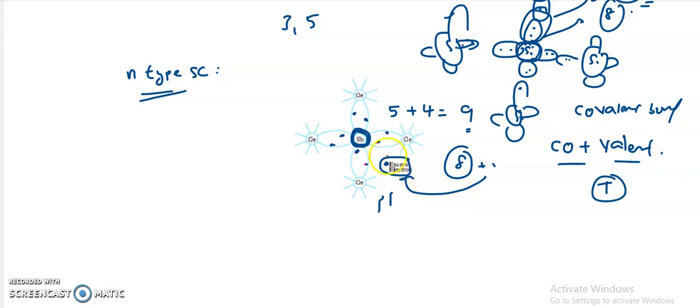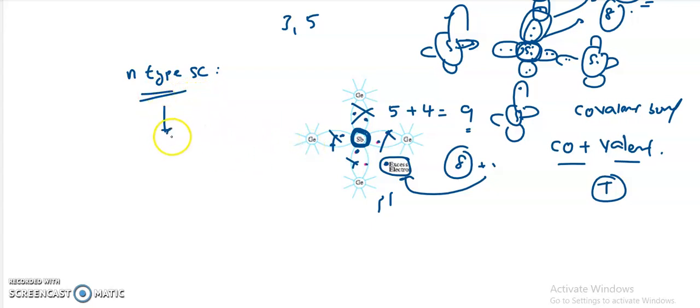Not only this excess electron, but if any one of the bonds is broken due to an increase in temperature or an increase in the potential difference, then automatically we will get free electrons for the conduction purpose. So that is the concept regarding the N-type semiconductor.